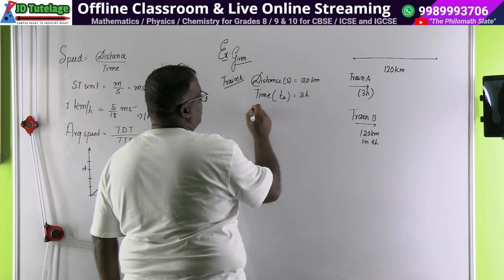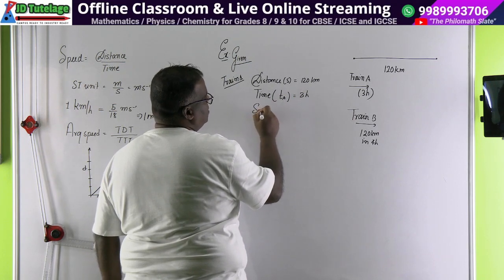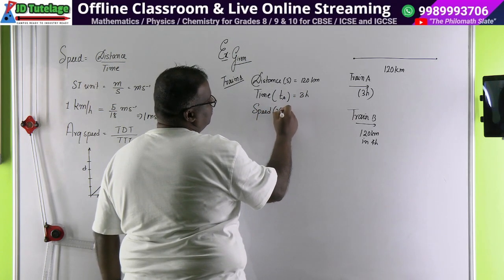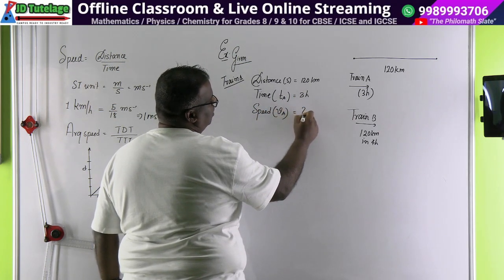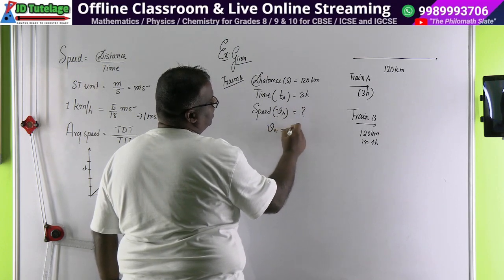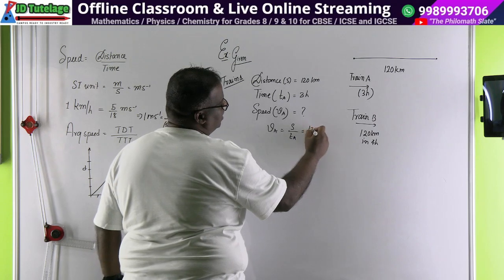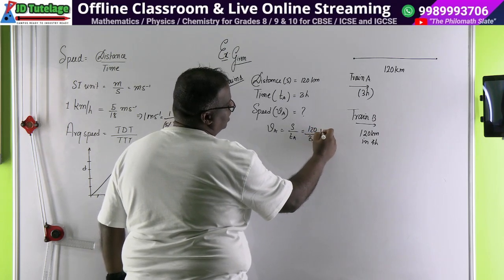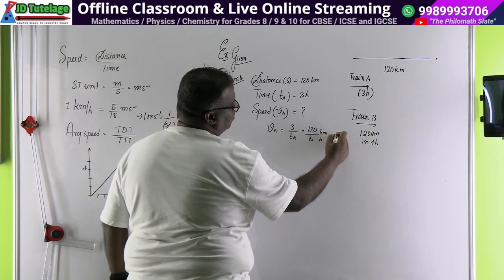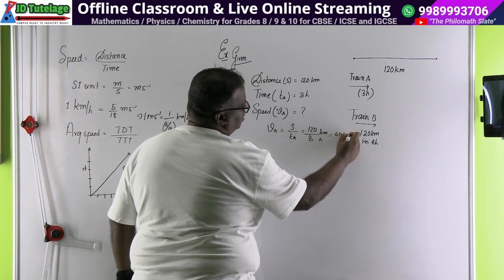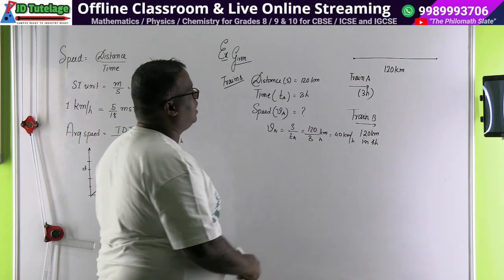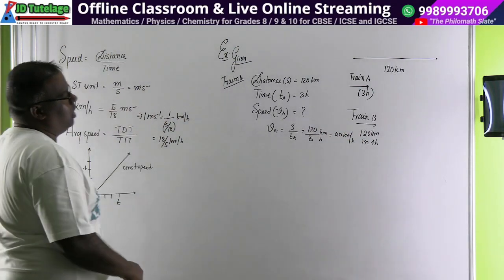So you can find out speed, which will be VA, is unknown, and you can write VA will be equal to S upon TA, which is 120 upon 3 kilometer per hour, which is equal to 40 kilometer per hour. So train A went at 40 kilometer per hour.